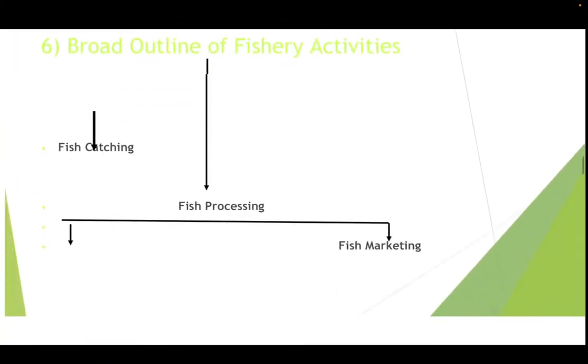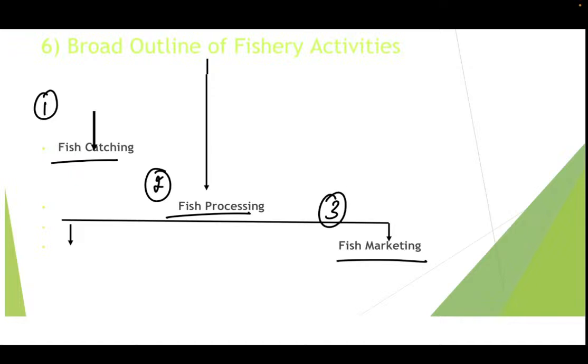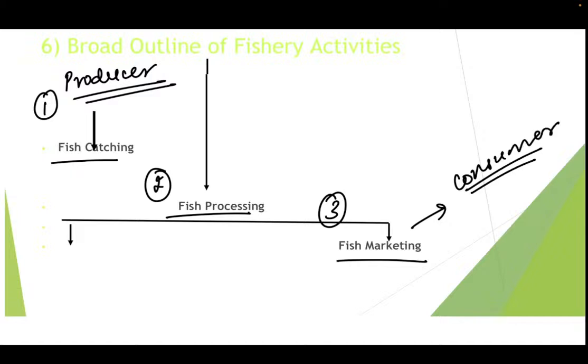Now again we'll go for the broad outline of the fishery activity. So the broad outline is in the sense of fish catching, fish processing and fish marketing. So we all know first the fishes are caught, then they are processed, and third they have to be marketed. The place where the fish catching occurs is at the side of the producers, and the place where the fish marketing is done is where it finally reaches the consumer. So the fish catching is done at the level of the producer, then there is a processing of the fish, and then fish marketing is done, and at the end of that, it reaches the consumer.